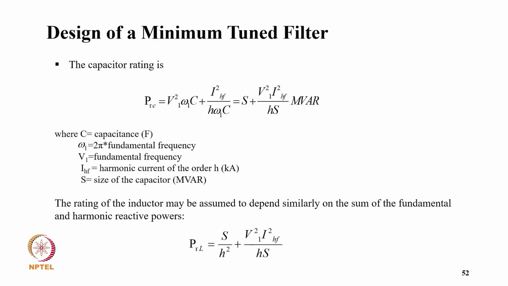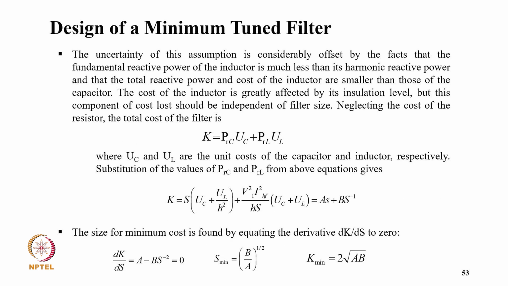The rating of the inductor may be assumed to depend similarly on the sum of the fundamental and harmonic reactive power. So P RL equals S upon H square plus V1 square I HF square divided by H S. The uncertainty of this assumption is considerably offset by the fact that the fundamental reactive power of the inductor is much less than its harmonic reactive power.